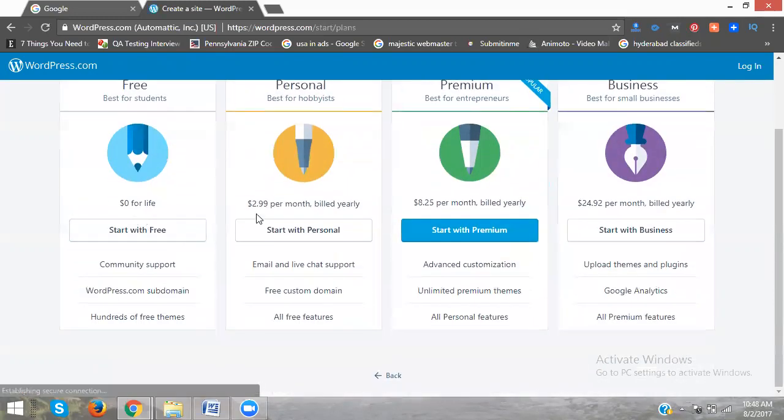they are showing different packages, but you are agreeing for free WordPress, not paid. Paid plans give extra themes and activities, but free gives community support, WordPress subdomains, and free themes. Subdomain is nothing but we can create multiple websites. We discussed this yesterday also. Multiple blogs we created, same as one website.com for multiple WordPress sites. Start with the free.